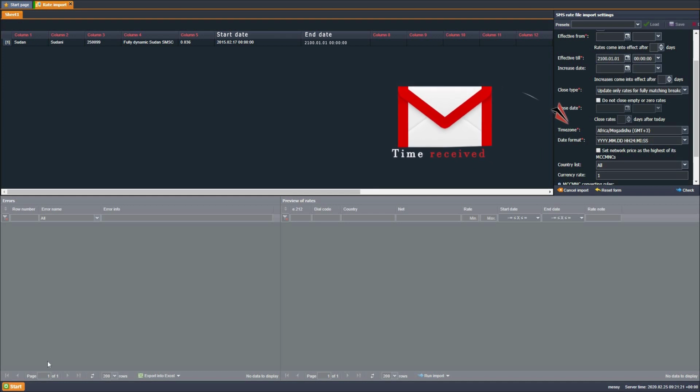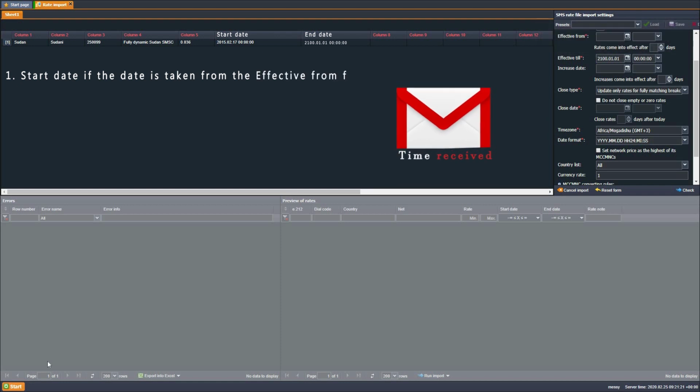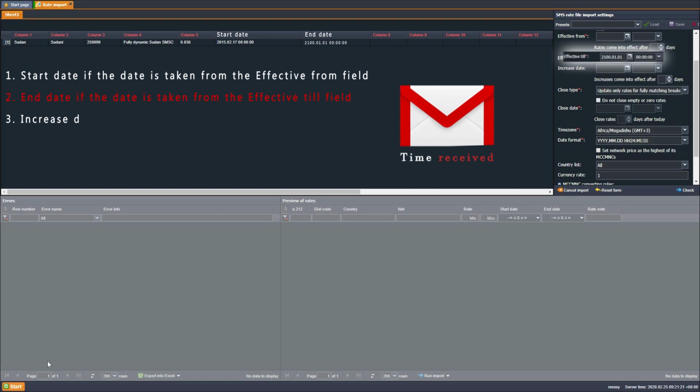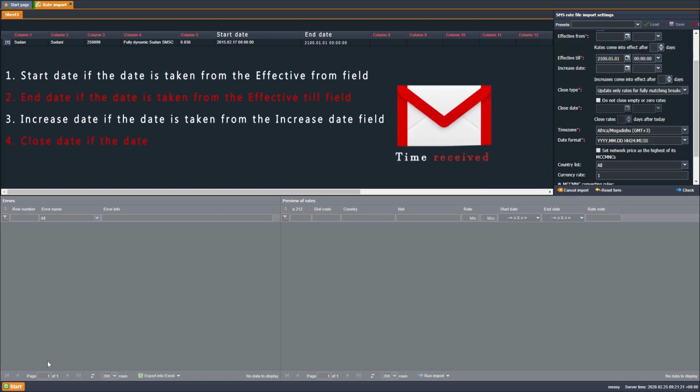The time zone shift is not applied to the following dates. First, start date if the date is taken from the effective from field. Second, end date if the date is taken from the effective till field. Third, increase date if the date is taken from the increase date field. Fourth, close date if the date is taken from the close date field.